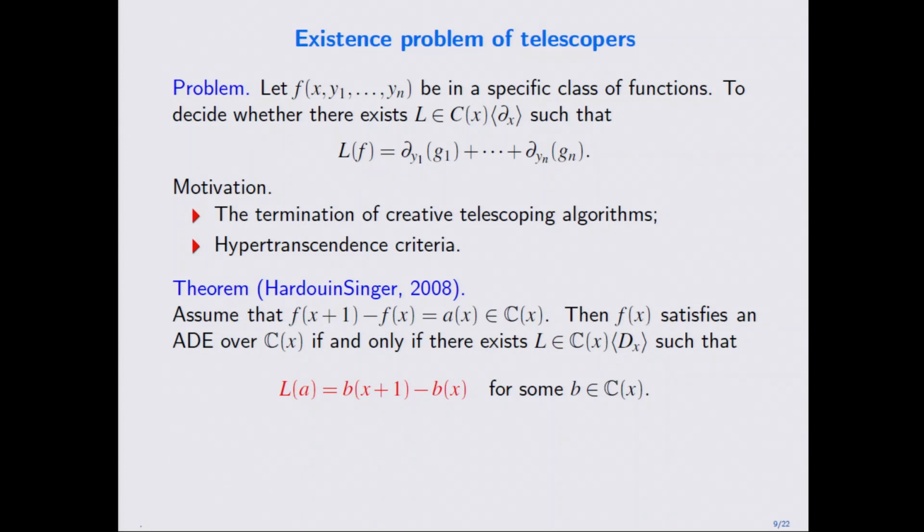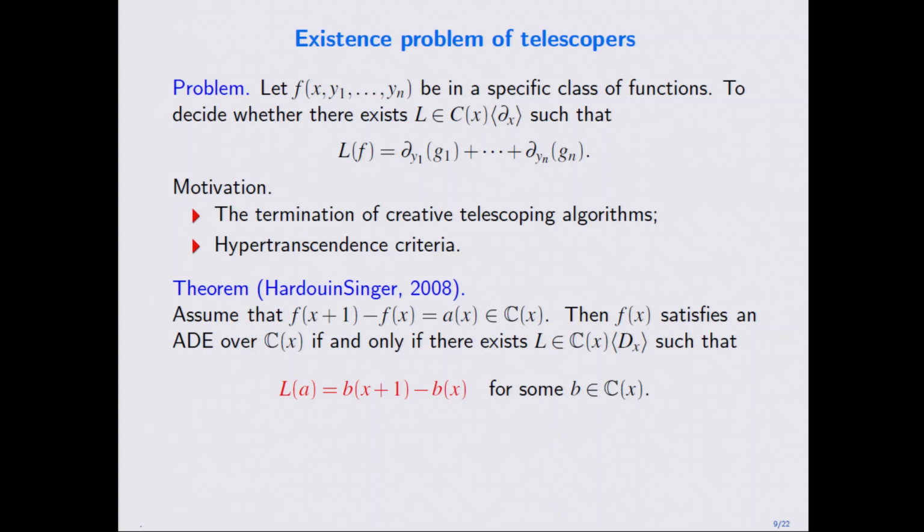If you have a function f(x) satisfying a first order linear recurrence, for instance like the gamma function, and here it is just x or something like 1 over x, and then you want to prove that f(x) satisfies a certain algebraic differential equation over the rational function field.